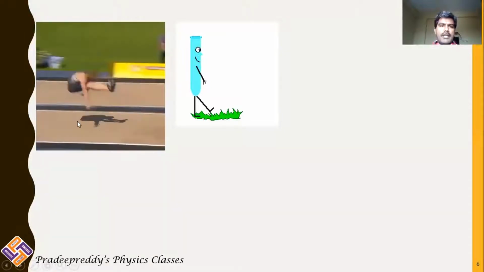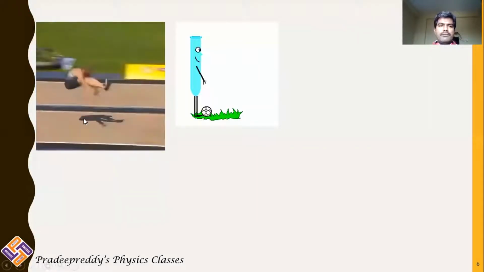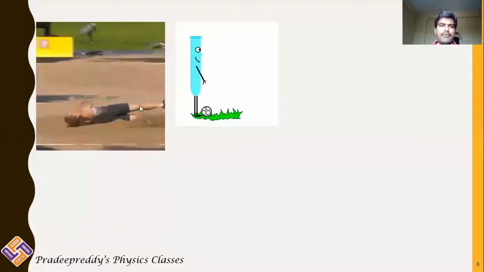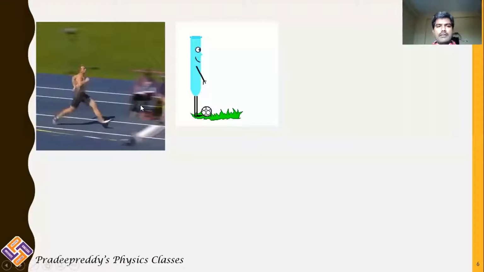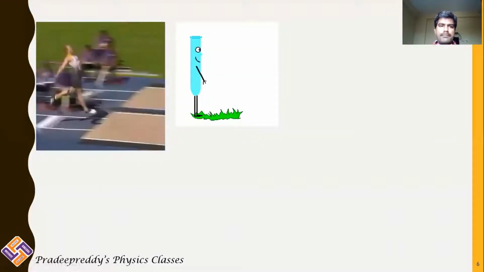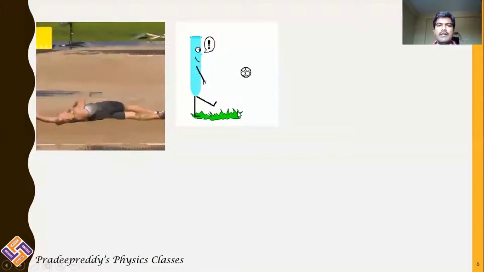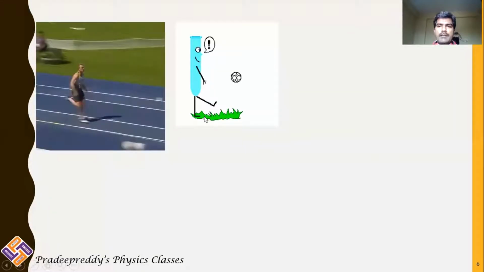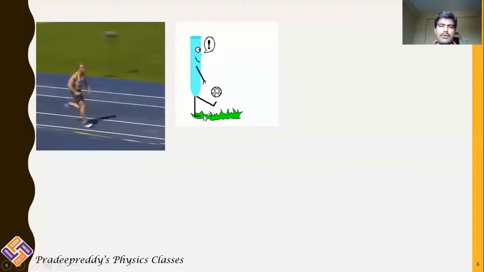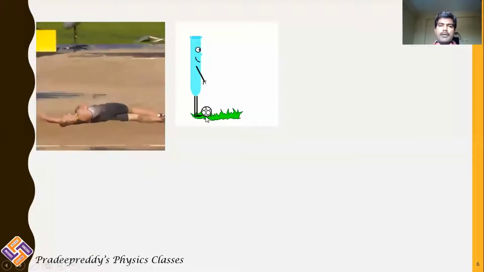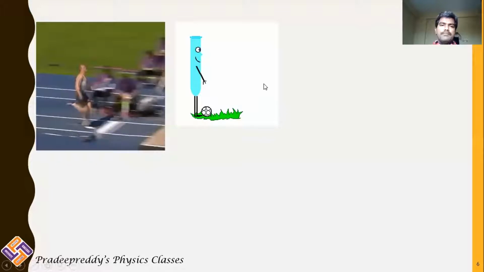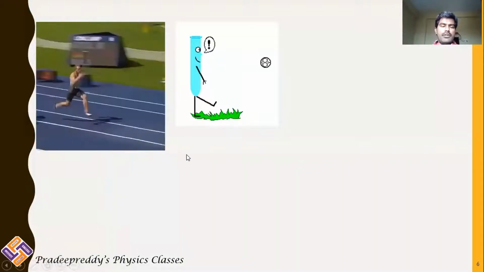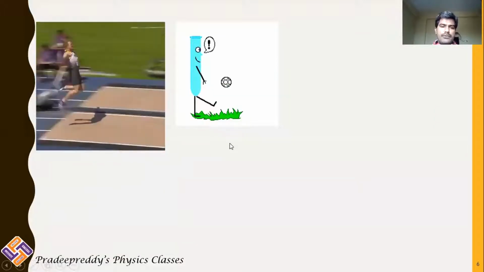In this first animation, a person is going to jump long. In order to jump long, he runs from a certain distance. Coming to the second figure, there is a smiley kicking a ball which is in the rest position. So the ball is initially at rest, and this smiley is kicking that ball into motion. Now let us come to the explanation of inertia from these two animations.